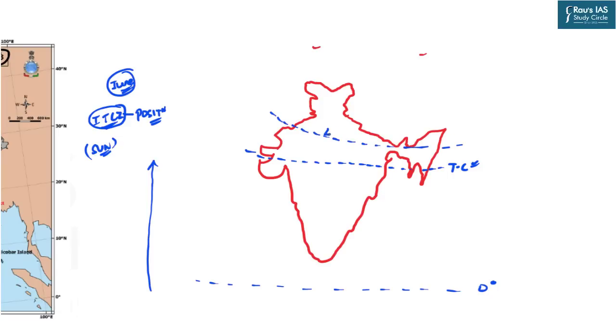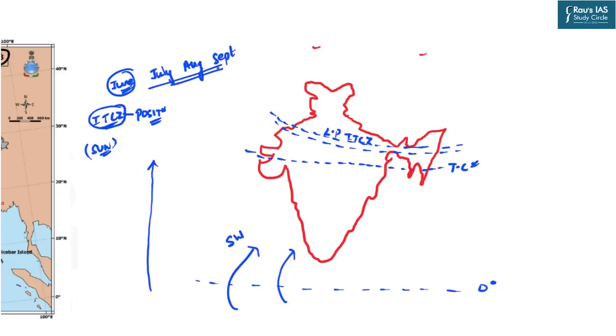That means the low pressure area of ITCZ is now over northern India, that is the Gangetic plains, and that is why it attracts the wind from the southern hemisphere in the form of southwesterly monsoon towards northern India. So IMD says that June, July, August as well as September, these 4 months are the monsoonal months for India, right? We know why this is happening, because of the shift of the ITCZ from south to north, and hence this low pressure attracts the winds from the Arabian Sea.